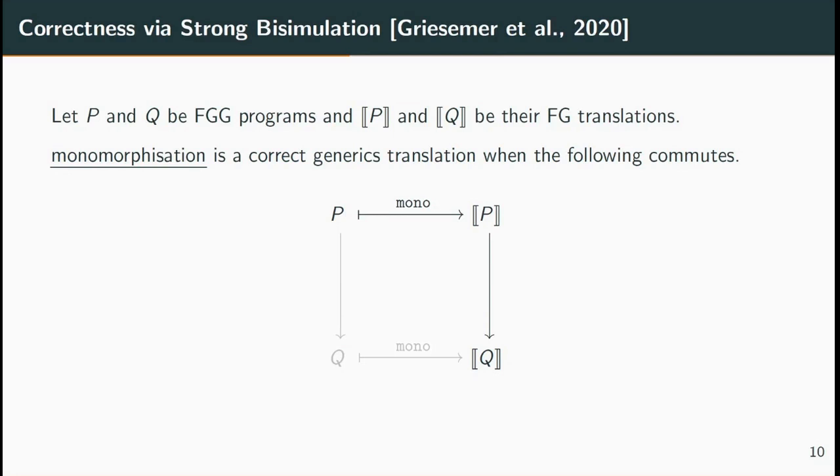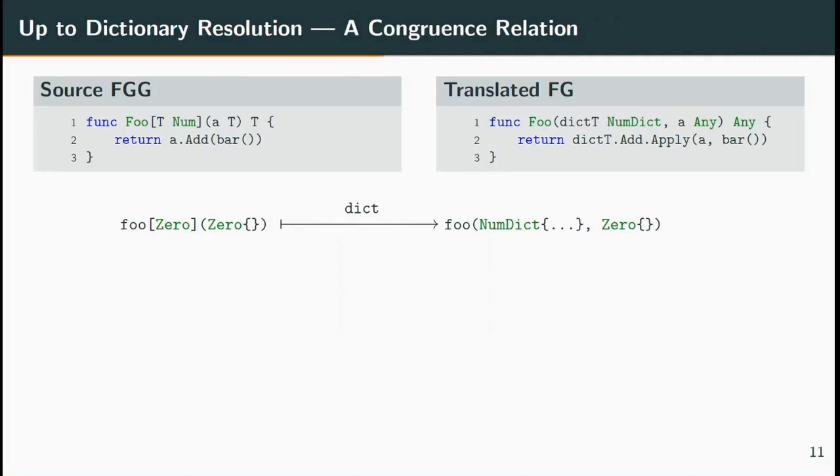For the mapping to be a strong bisimulation, the inverse must also hold. That is, if the translation takes a step, then there must exist a state in the source such that the original program P reduces to it, and it translates to the result of the map of P's reduction. That is, the translated program can only take steps in keeping with the source program. Unfortunately, the standard notion of bisimulation is not adequate to show the correctness of dictionary passing.